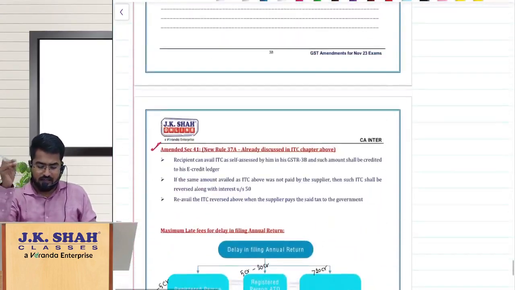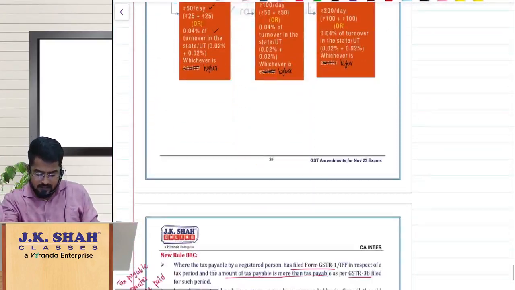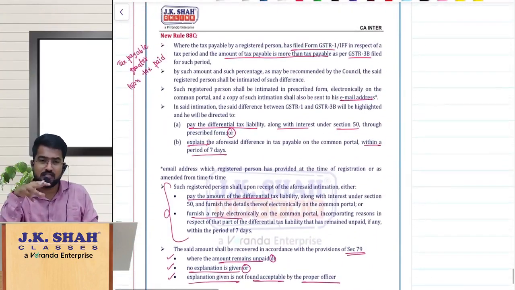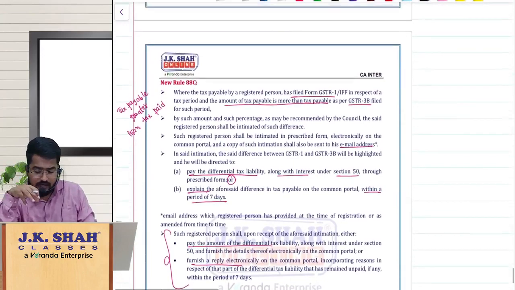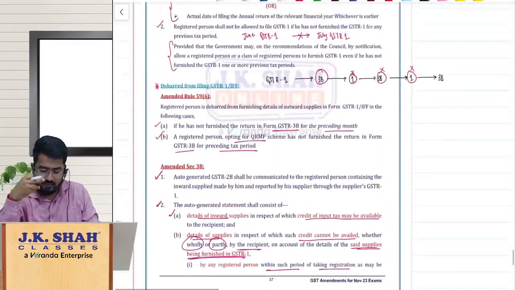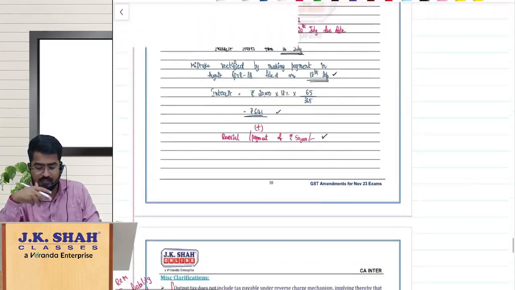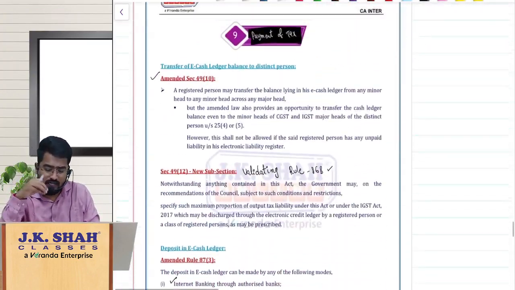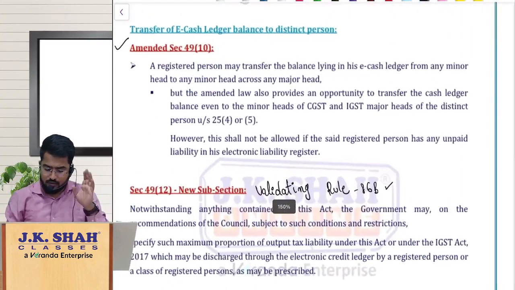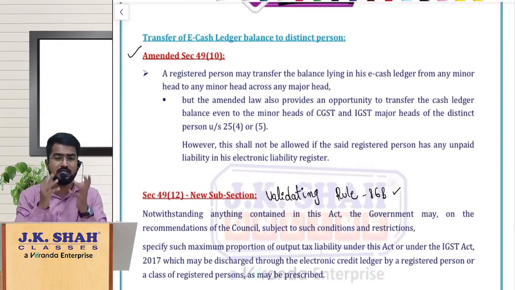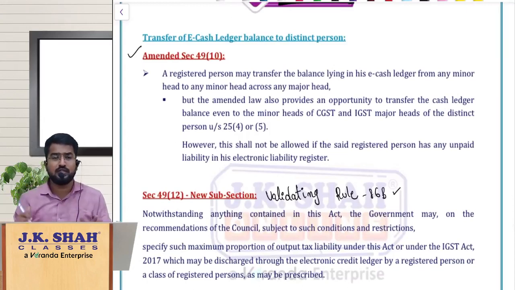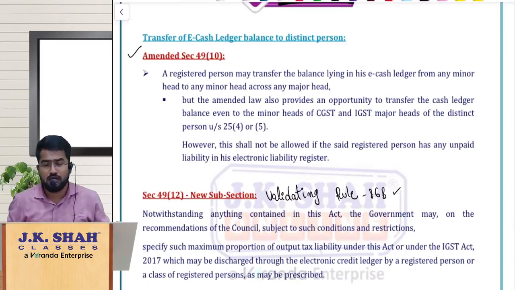If you see the ICAI statutory update, the number of pages is too high. This is just a 40 page update, and in these 40 pages roughly 10 pages go for extra space for examples or empty pages. So it is hardly a 30 page statutory update material, and this properly covers all the amendments in your statutory update. So nothing to worry, just go with this. This is more than sufficient for all your amendments.